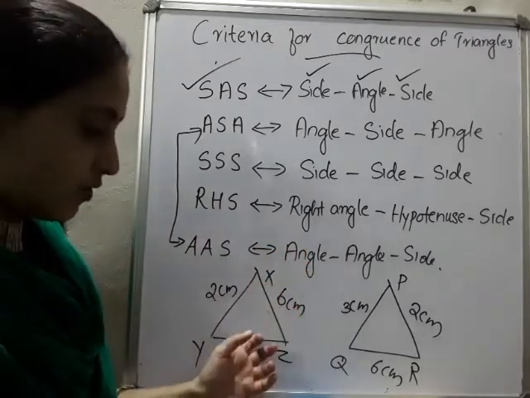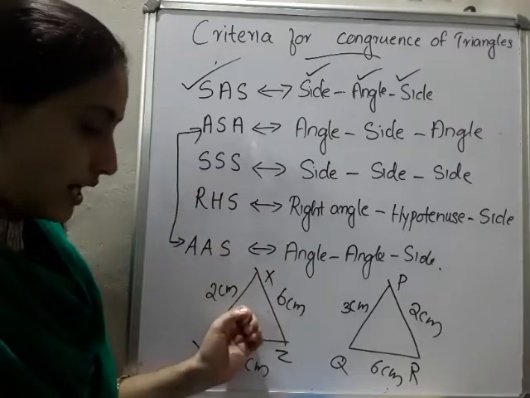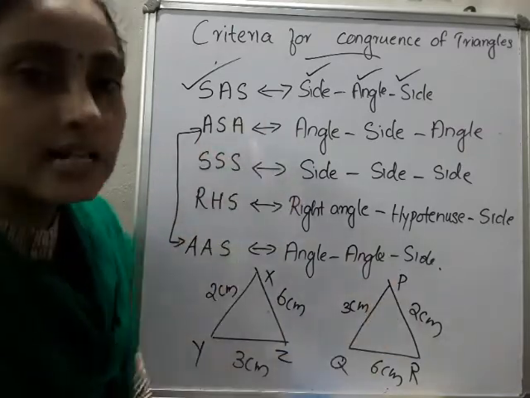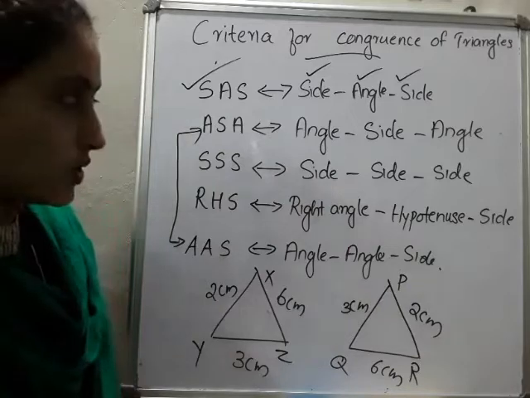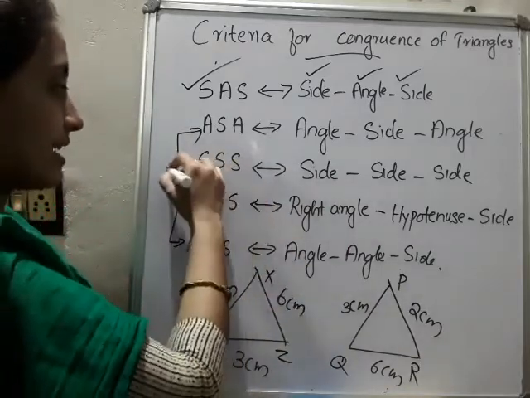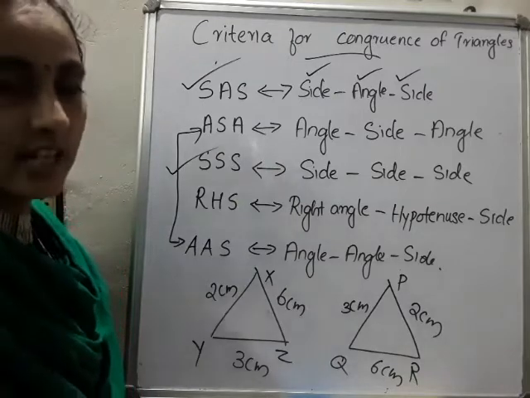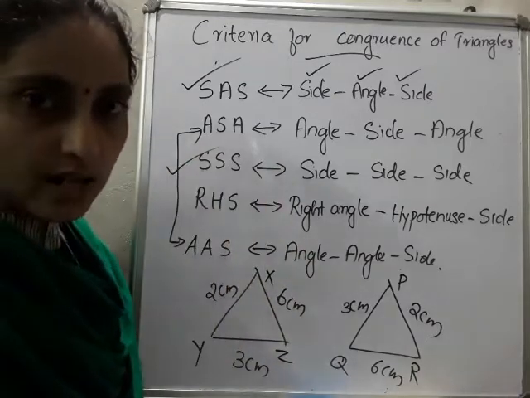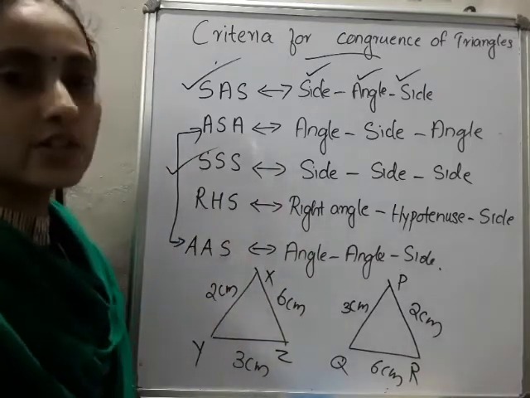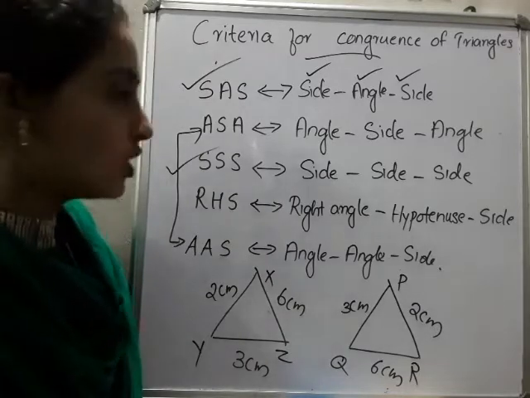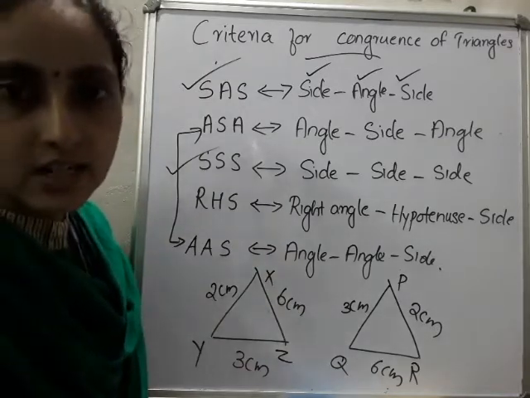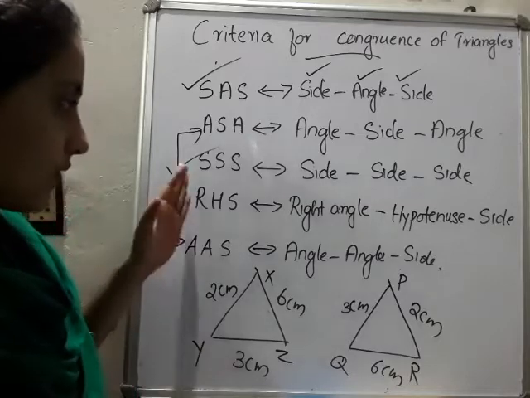Whatever may be in the first triangle, all those things will be in the second triangle also. So hope you clear this. SSS means side: if three sides of a triangle are equal to three sides of another triangle, the triangles are congruent. So hope you clear this one.